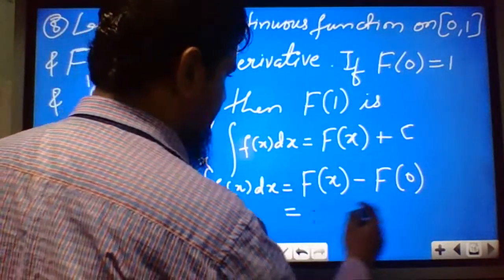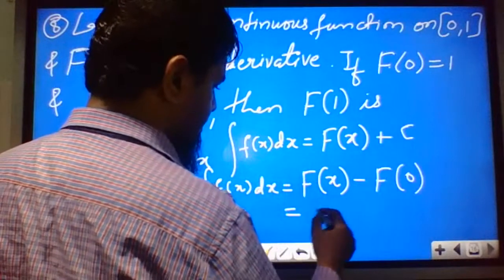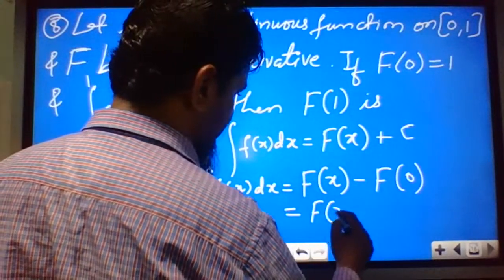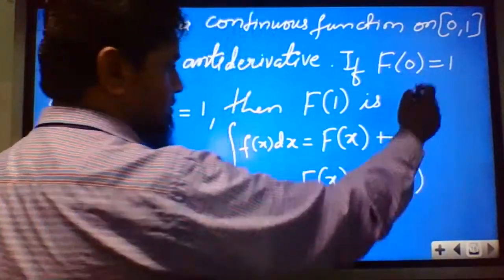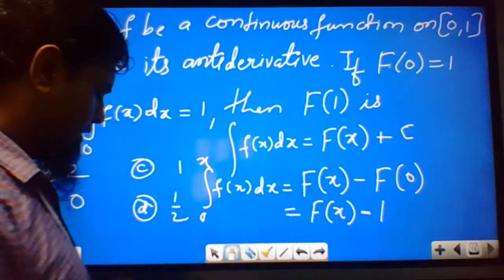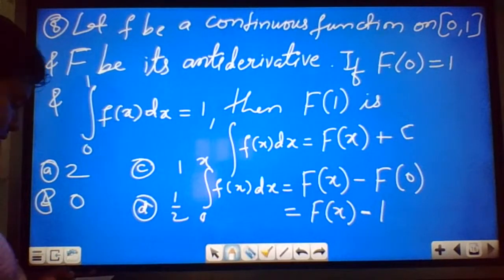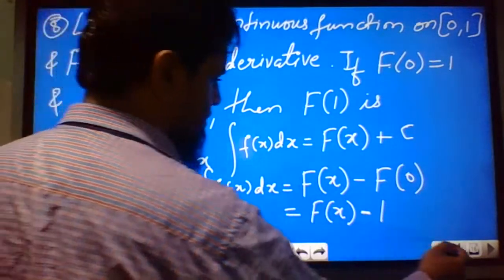And they have given capital F of 0 is 1. So we can write down F of x minus 1. Now again we will write the integral of this. Let us consider f t up to this.